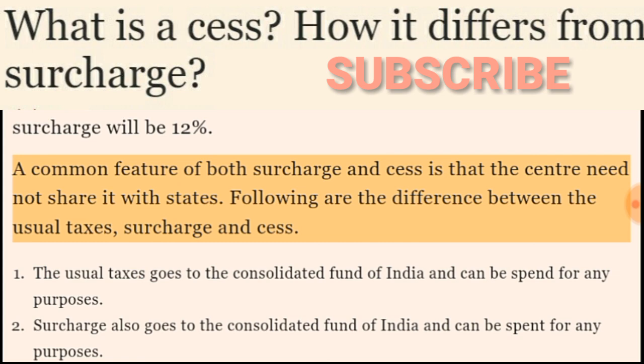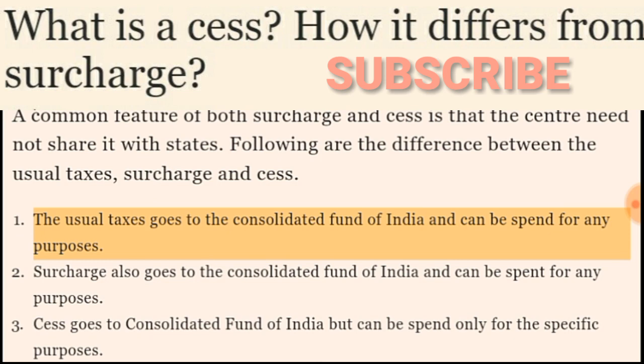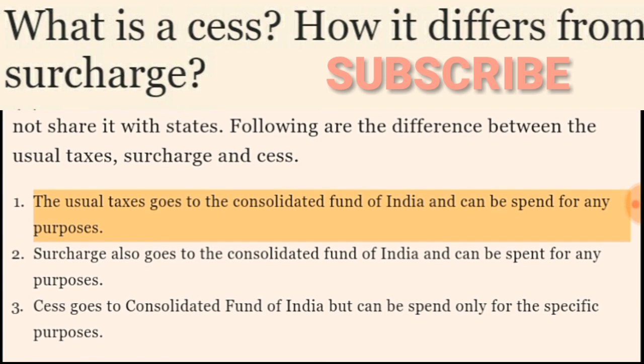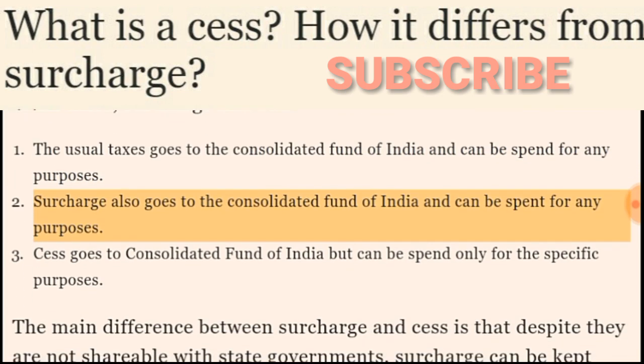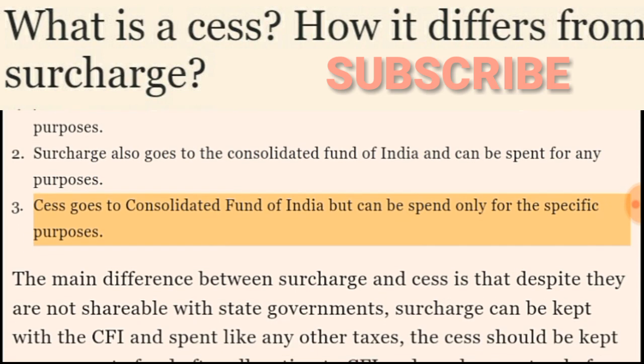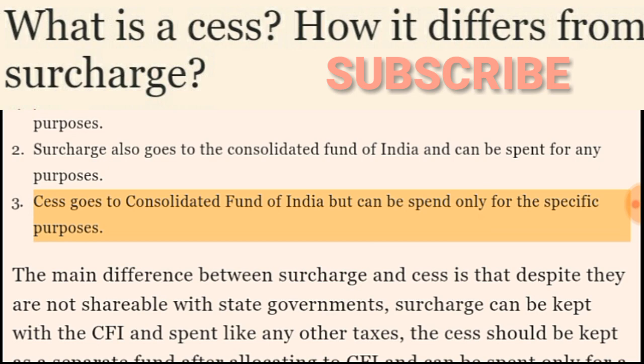Following are the differences between the usual taxes, surcharge and cess. The usual taxes go to the Consolidated Fund of India and can be spent for any purposes. Surcharge also goes to the Consolidated Fund of India and can be spent for any purposes. Cess goes to the Consolidated Fund of India but can be spent only for specific purposes.